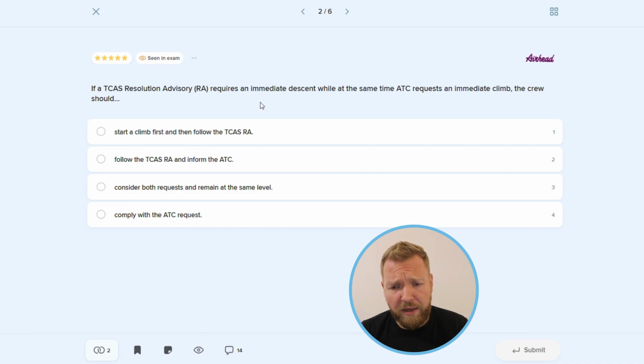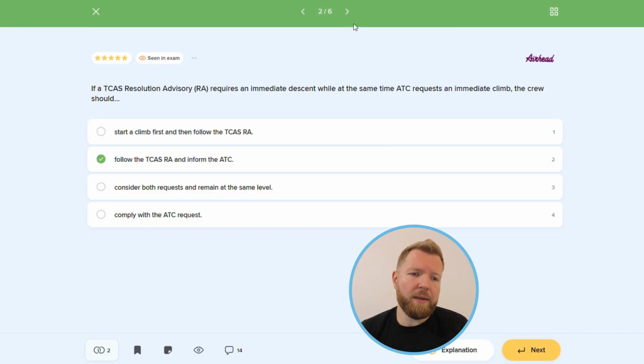So the correct answer will be answer number 2. The crew have to follow the TCAS RA and inform the ATC. And the answer number 2 is correct.